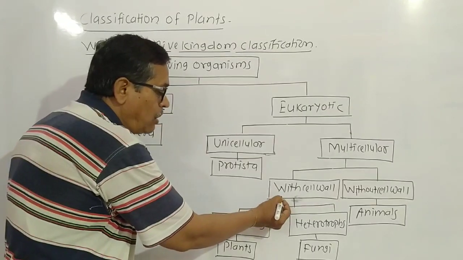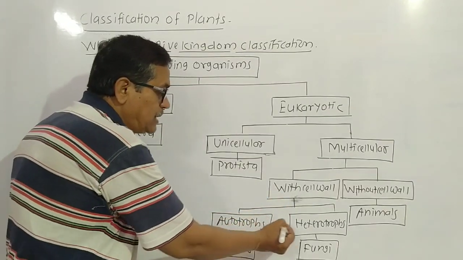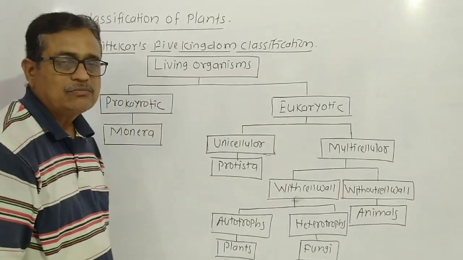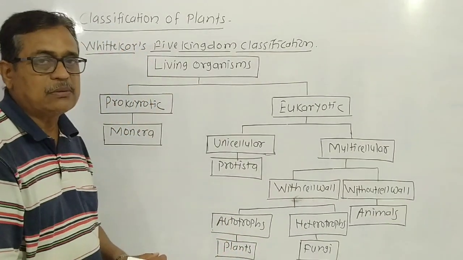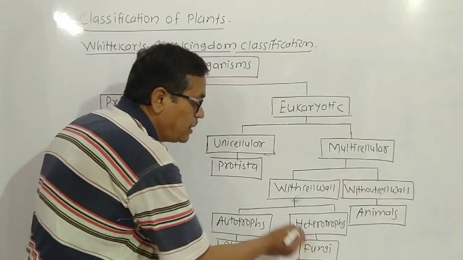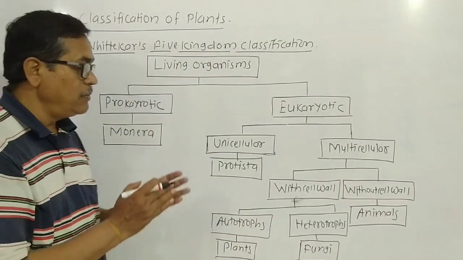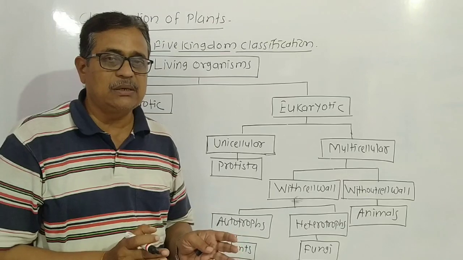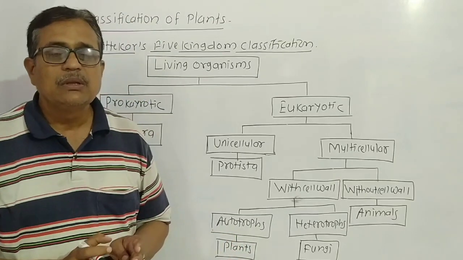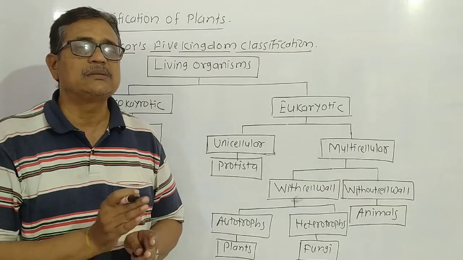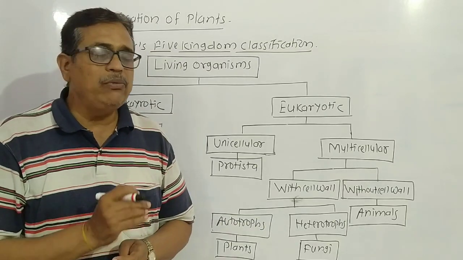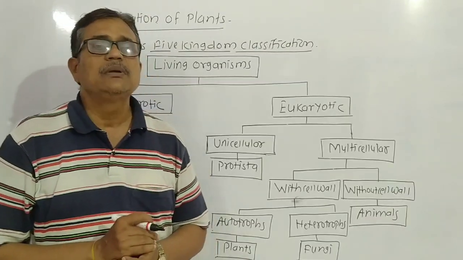Here, with cell wall, there are autotrophs and heterotrophs. Plants are autotrophs, and fungi are heterotrophs. Dear student, all the green plants are autotrophs. Why do we call green plants autotrophs?